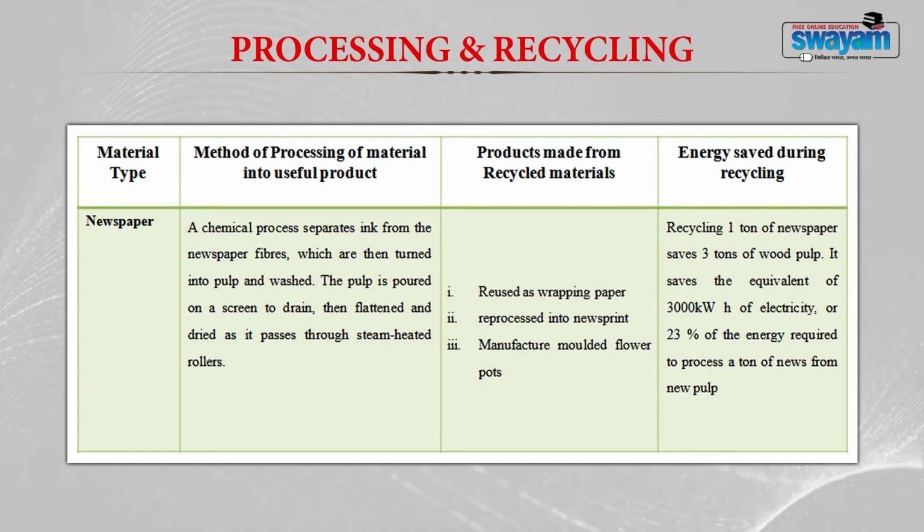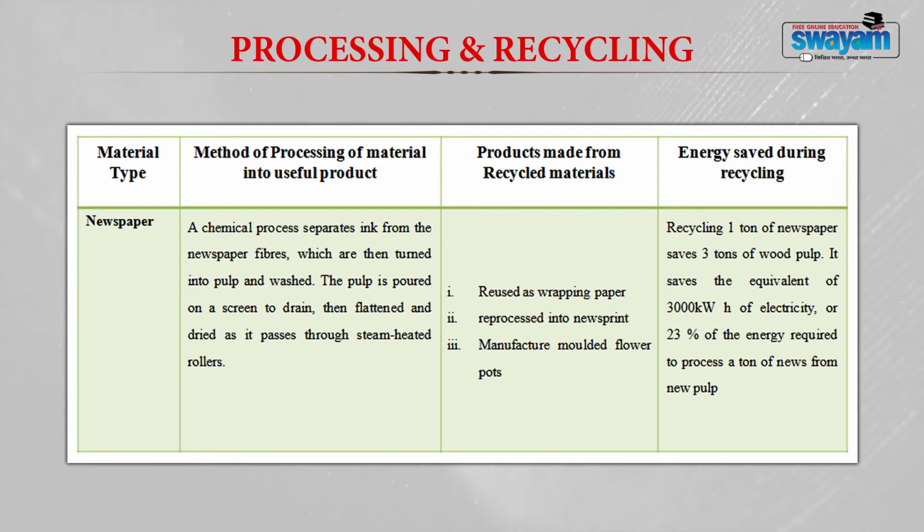This table shows the processing and recycling of newspapers. Once the newspapers are collected, they are processed. Generally, a chemical process separates ink from the newspaper fibers, which are then turned into pulp and finally washed. The pulp is poured on a screen to drain, then flattened and dried, and it passes through steam heated rollers.